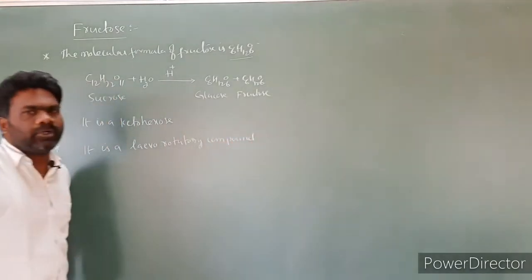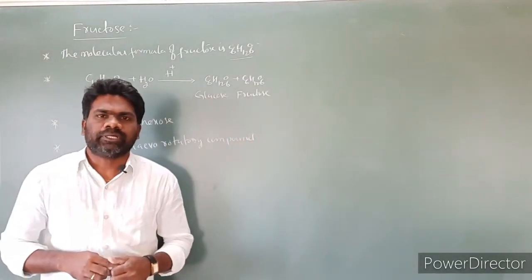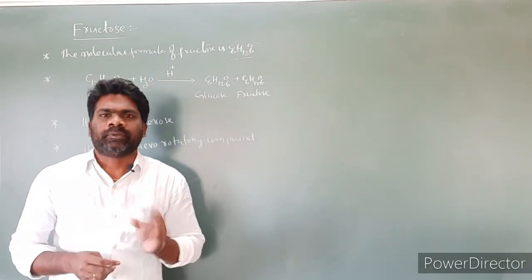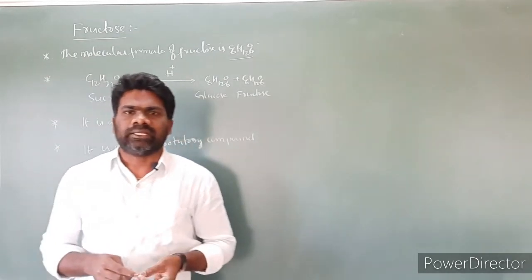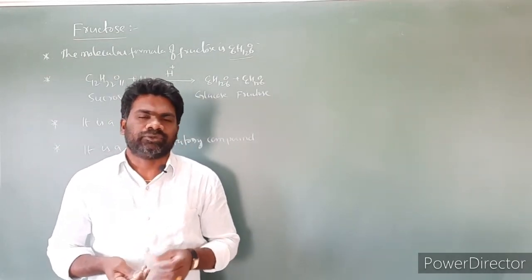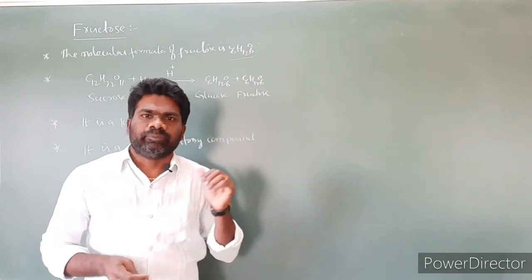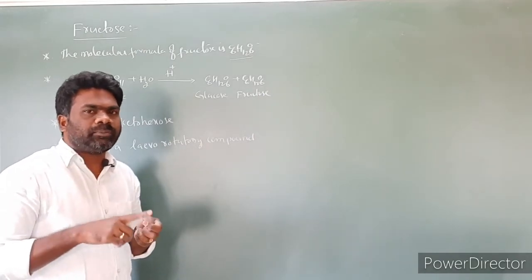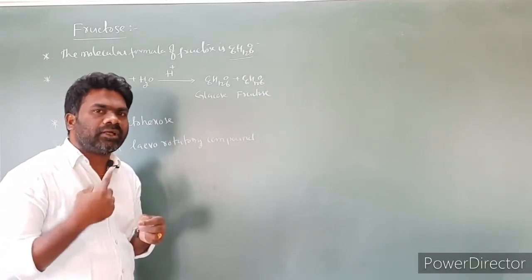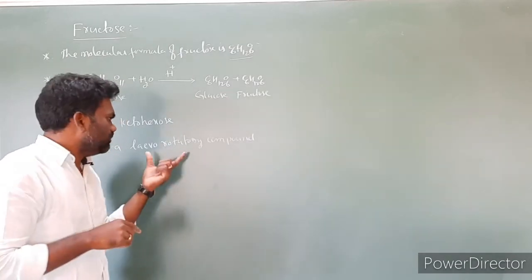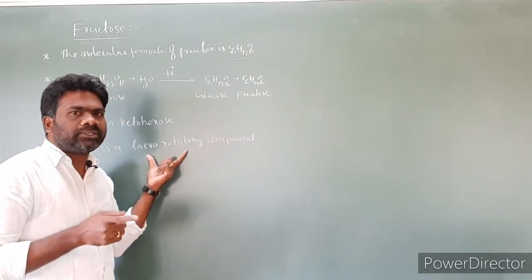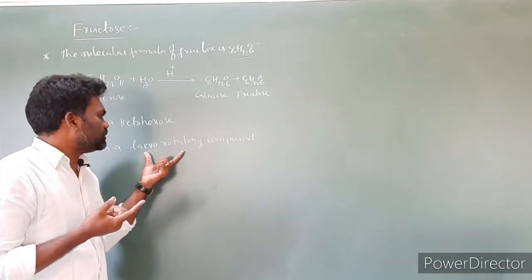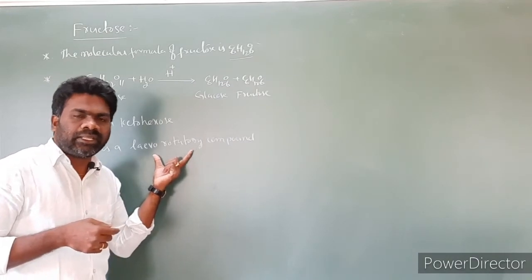a levorotatory molecule. When plane polarized light is passed through the fructose solution, the fructose molecule rotates the plane polarized light in an anti-clockwise direction, towards left. So we are calling it a levorotatory compound. If you take glucose, it rotates the plane polarized light towards right, nothing but clockwise. We are calling it dextrorotatory. But fructose rotates the plane polarized light towards left, nothing but anti-clockwise. So fructose is a levorotatory compound, a levorotatory molecule.